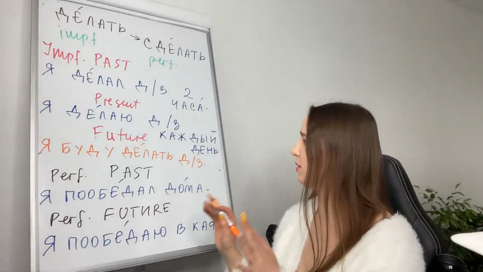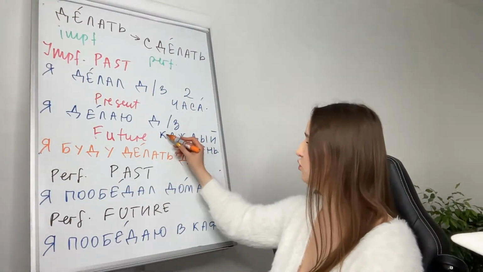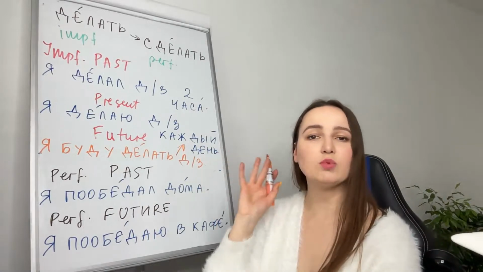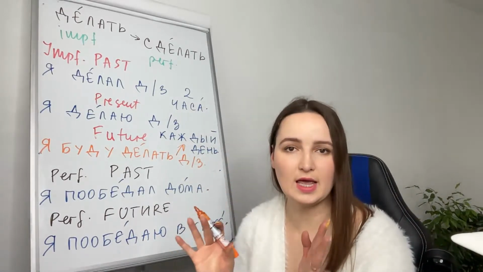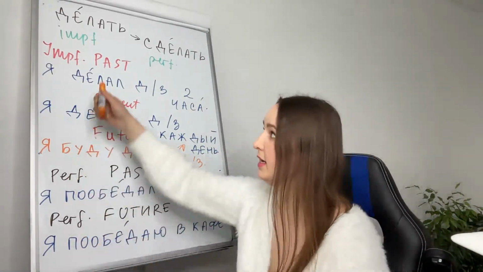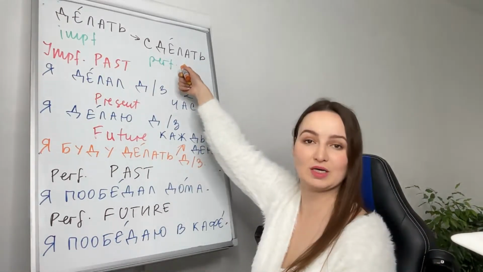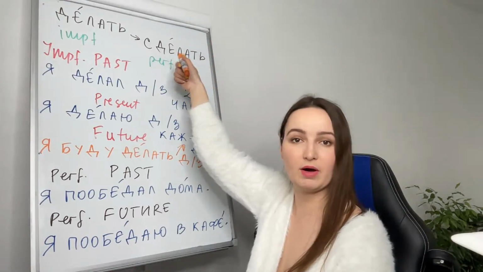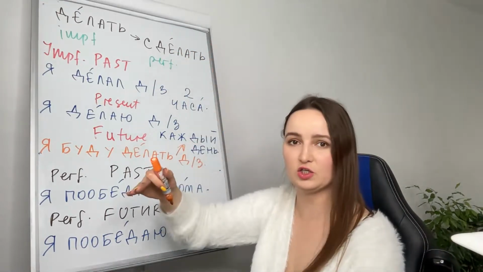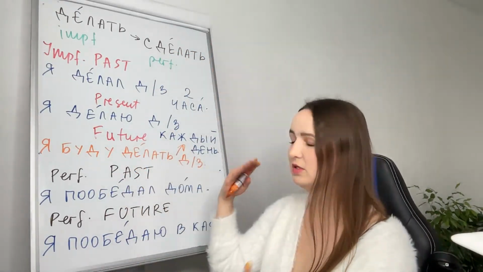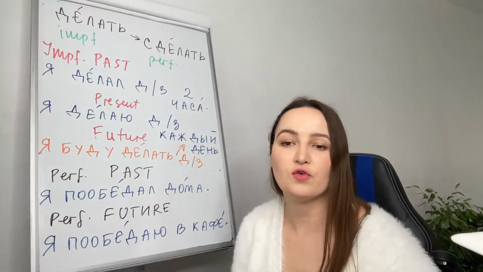We can use каждый день here. I will do my homework every day. I will do it regularly. And I will use the verb in imperfective here because it's not about one-time action. It's not about a result or a finished action. It's about something that is done regularly.